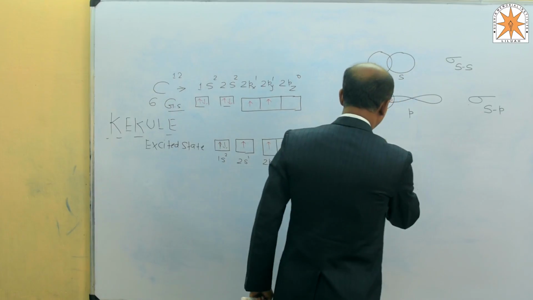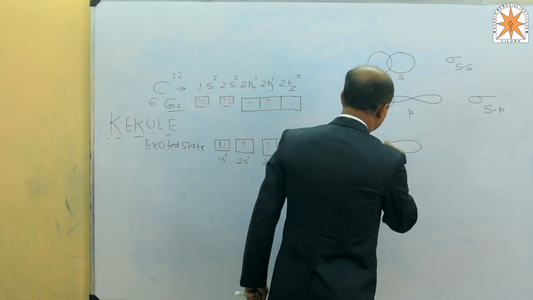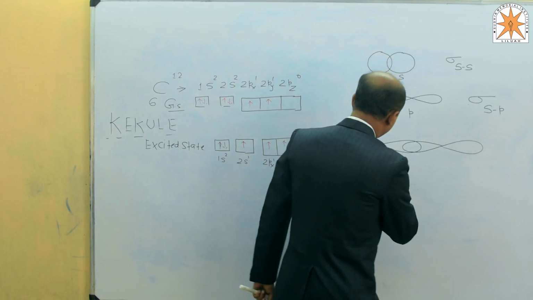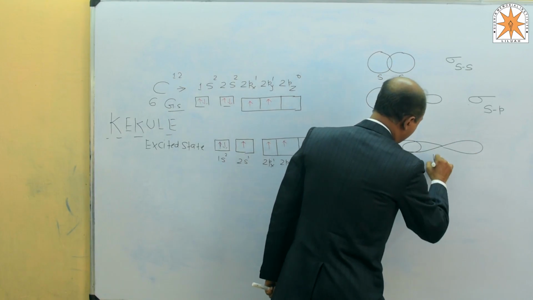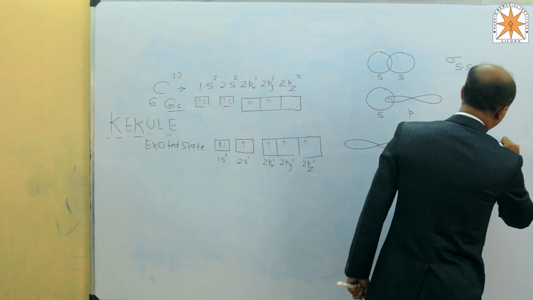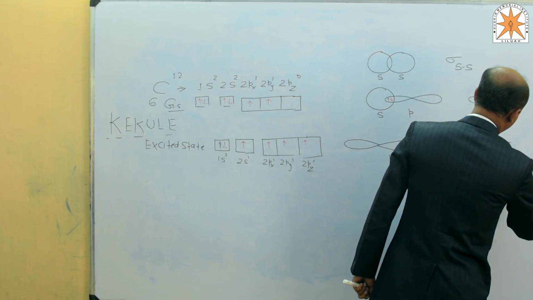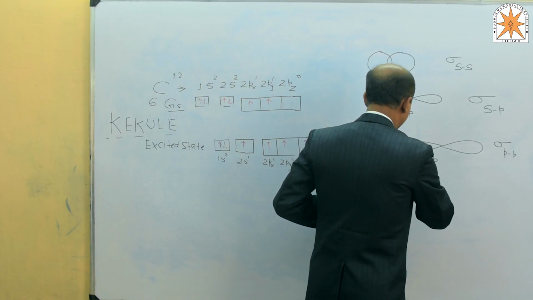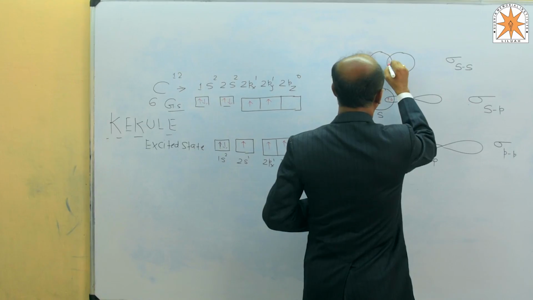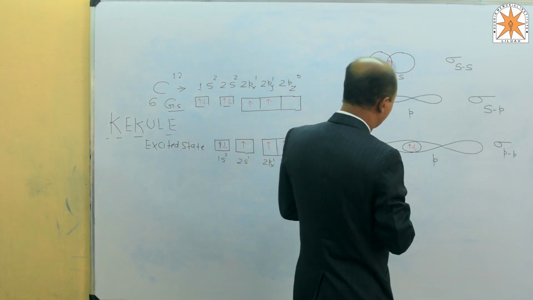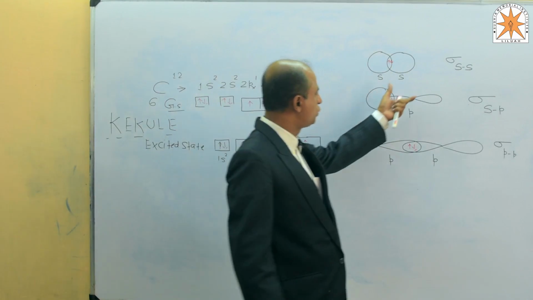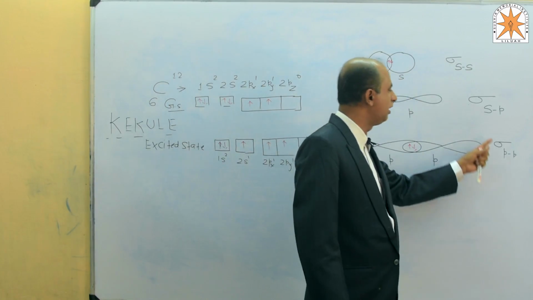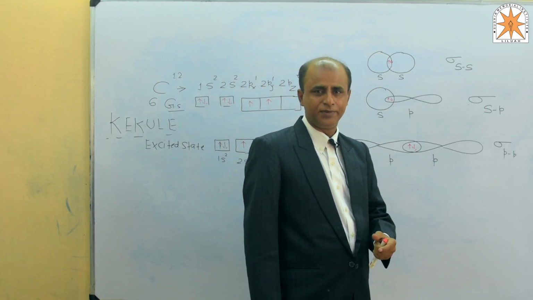And in another case, when the 2p orbitals overlap here, this will be P and also P, the nature of the sigma bond is sigma PP. In this overlapping region the electrons are shared, 1 plus 1, 2 electrons. If we want to see the strength, all 3 are sigma bonds, but the strength of all 3 does not remain the same.